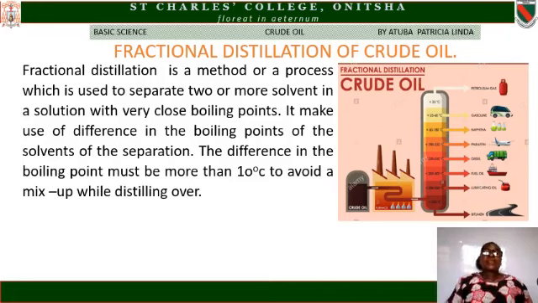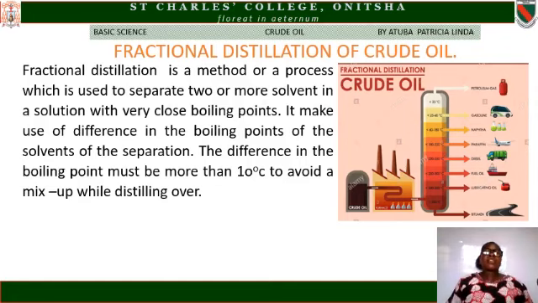Petroleum gas distills over at 25 degrees Celsius, and petroleum gas is used in our homes. The next product of fractional distillation is gasoline or petrol.